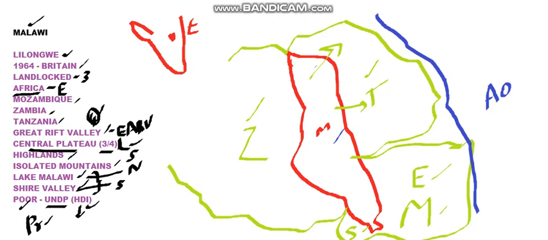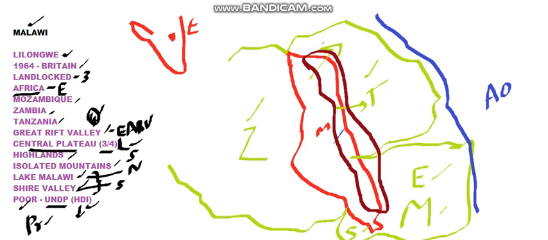As I have told, this has a huge Great Rift Valley, which is a huge depression. All of its east is formed by the Great Rift Valley. This Rift Valley has two important things in it.